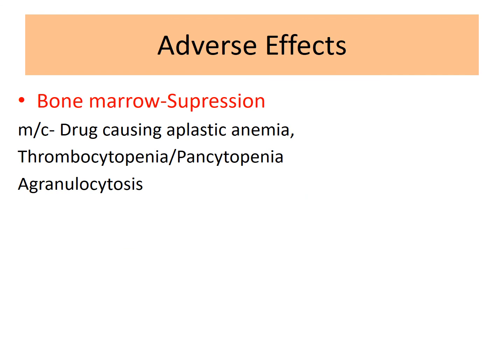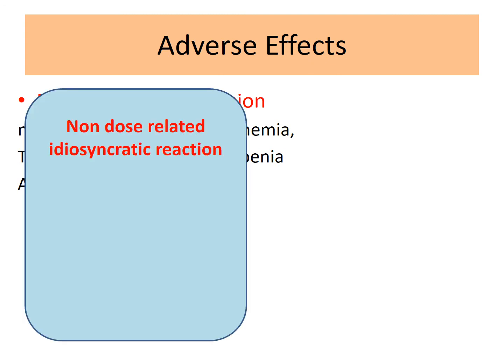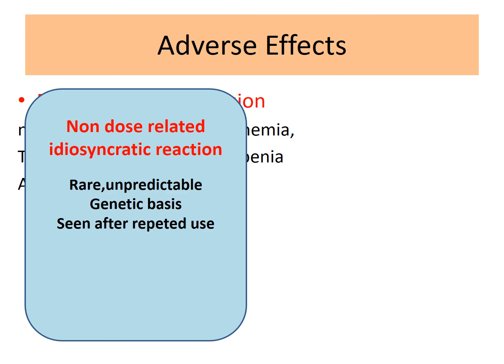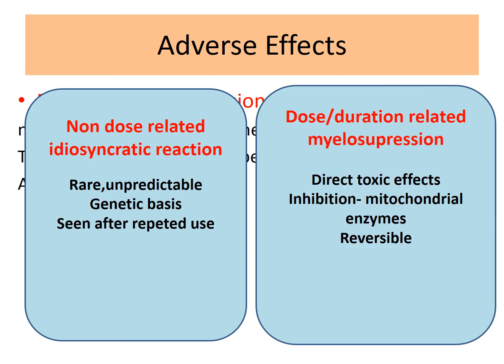Coming to the adverse effects, the most important adverse effect associated with chloramphenicol is bone marrow suppression. It could be of two types. The first is a non-dose related idiosyncratic reaction. This type is rare and unpredictable, a genetic basis could be the reason, and it is seen after repeated use. The second variant is dose or duration related, and direct toxic effect or inhibition of mitochondrial enzymes by chloramphenicol is responsible for that, and this condition is reversible.